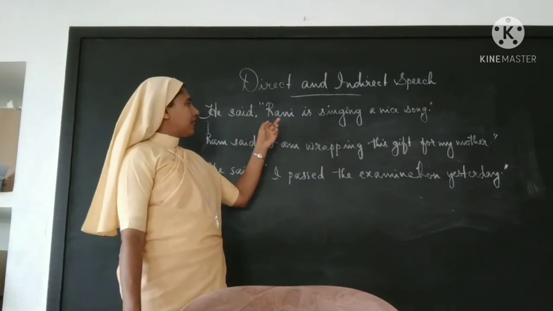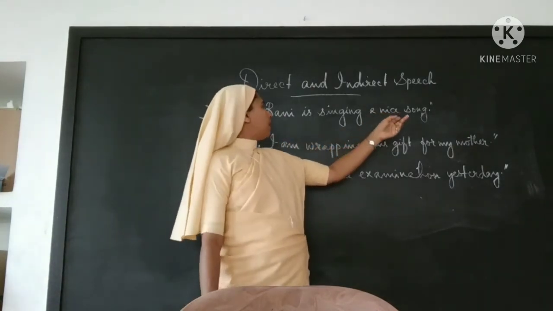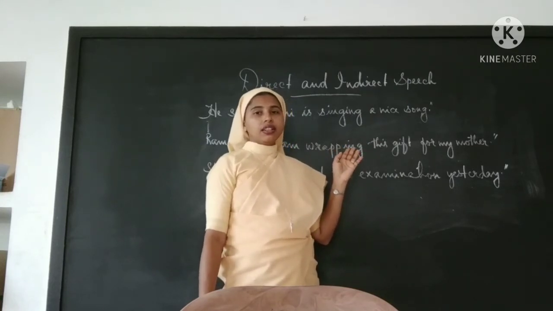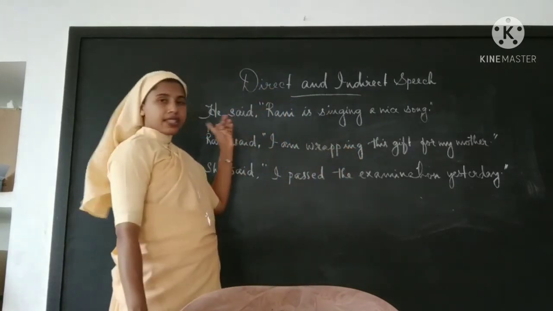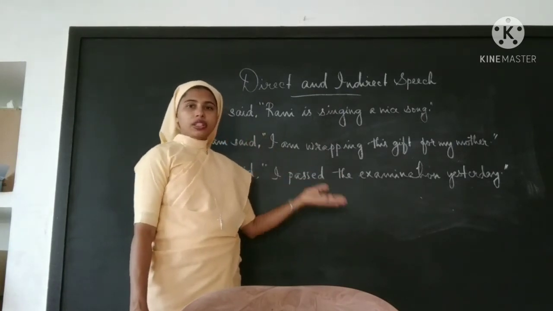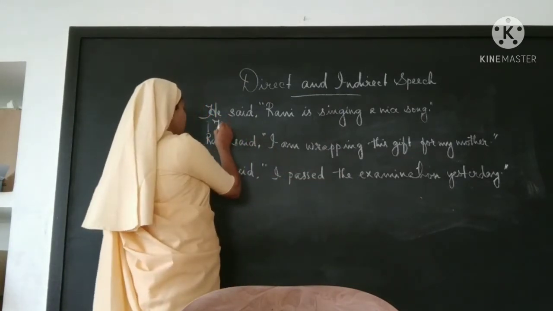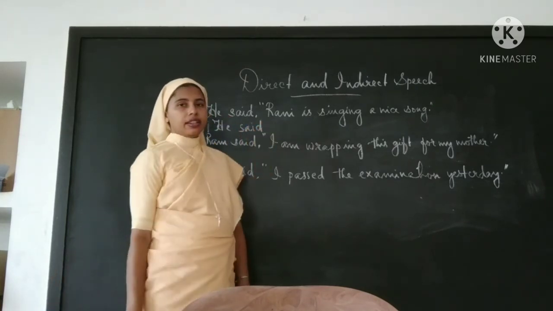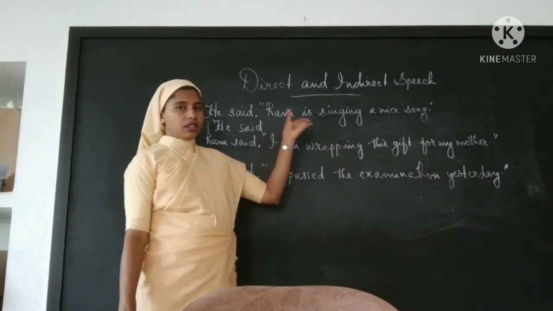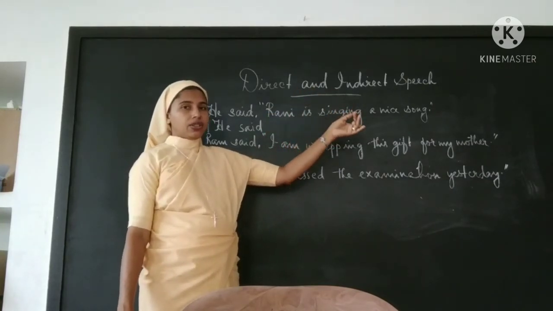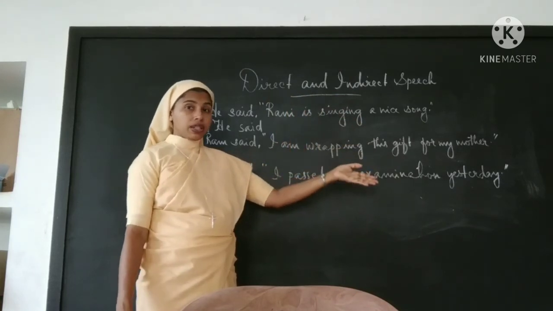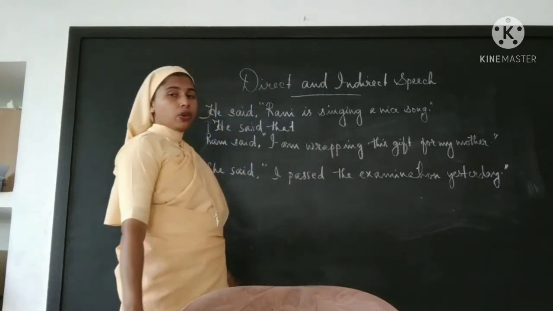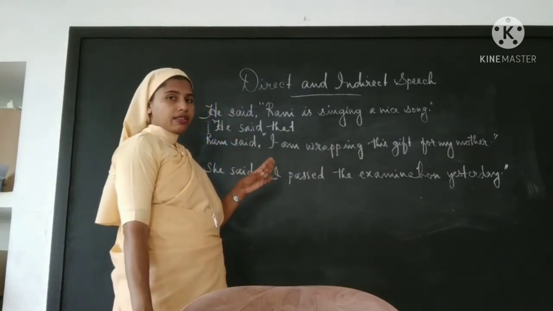He said, "Rani is singing a nice song." Okay, let's convert into indirect speech. First, "he said." We will write it as it is. Then what should be added in between the reporting verb and the exact words of the speaker? It is reported that. This is only for assertive or declarative sentences, children. This conjunction "that" is added.